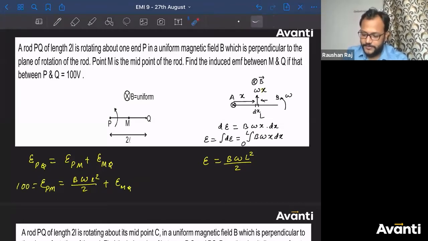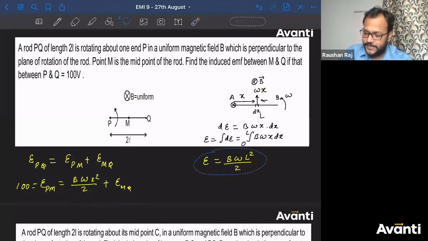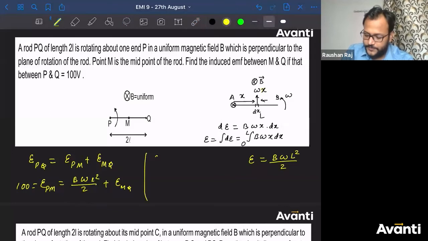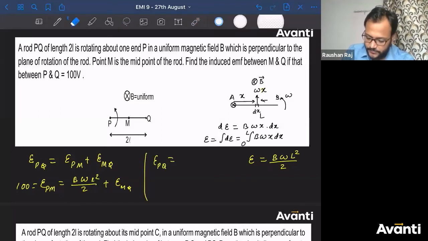Put the value of B here. B is given to us, in terms of B only. This is one of the equations that you're going to get. With this, EMQ plus B omega L square by 2 can be written as 100. Now, how will I get the value of B omega L square by 2? How will I get this ratio? Just now we have figured out the same thing will go here. Can I say EPQ can also be written as, this is not PM, this is PQ.